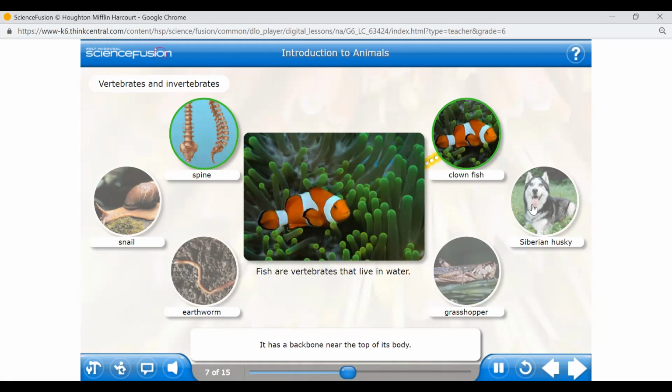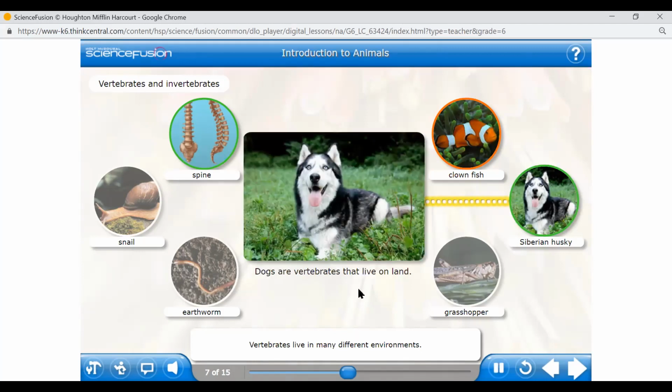It has a backbone near the top of its body. How about a dog? Of course, dogs have a backbone and they are vertebrates. You can find them in many different environments, in water and on land. A dog is an example of a vertebrate that lives on land.